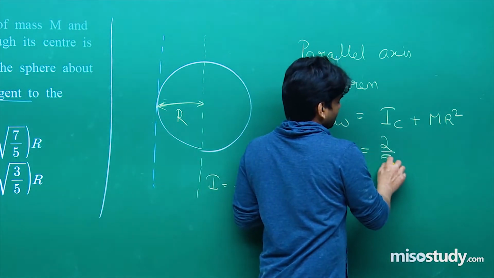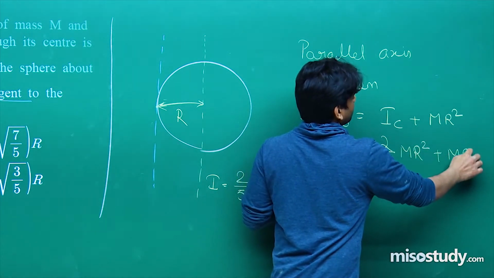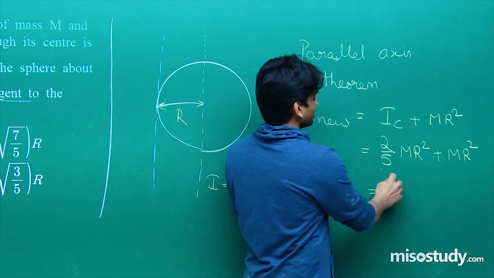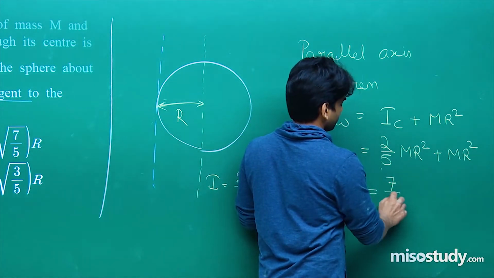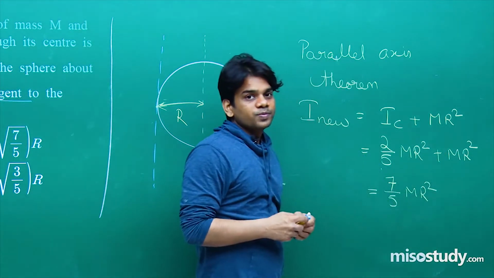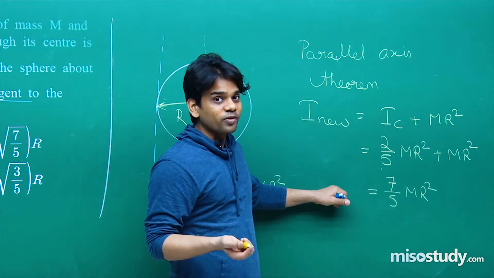I_C is given as 2 by 5 MR square. This is given as MR square. When you add, you will be getting 7 by 5 MR square. What you do for radius of gyration, you have to multiply the mass with the radius of gyration whole square.